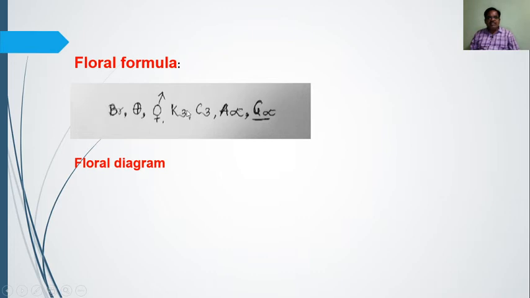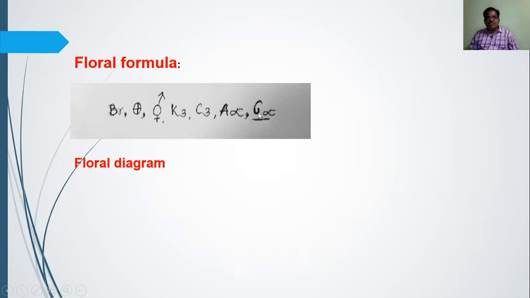This K is for the calyx. Here sepals are 3, and they are free. If the sepals are united to one another, it is indicated by a bracket. But here the calyx, that is the sepals, are 3 and free, so they are without brackets. Again, C is for corolla. In the corolla there are 3 petals, again free. Then this is the androecium, and it has a symbol indicating that the stamens are indefinite, or many.